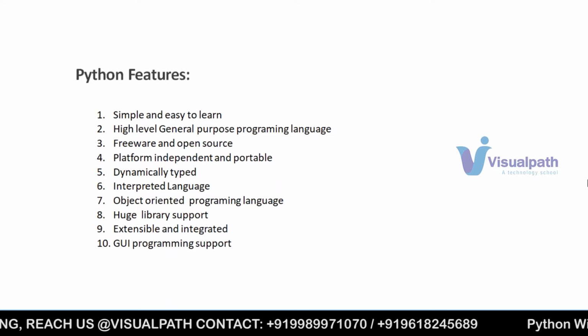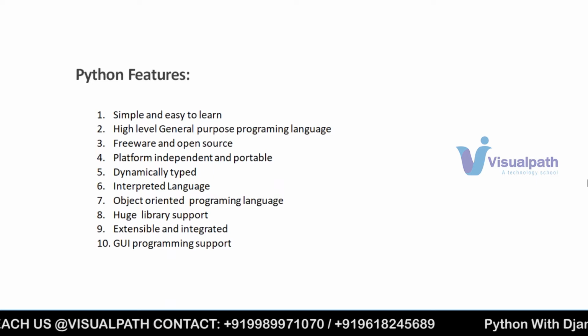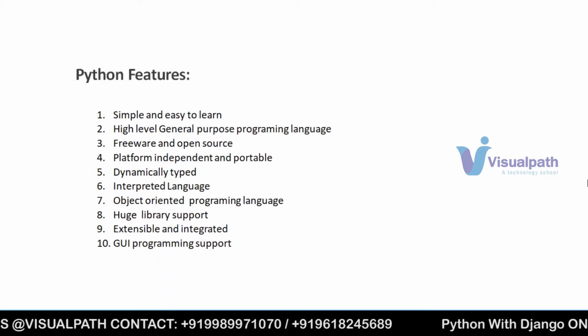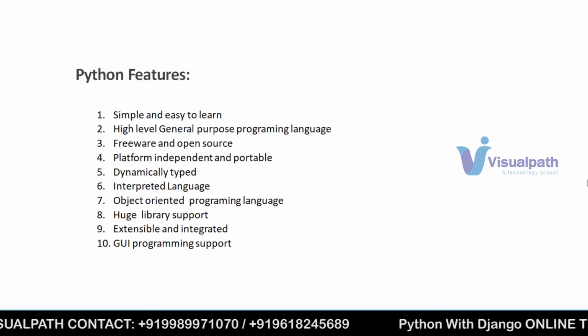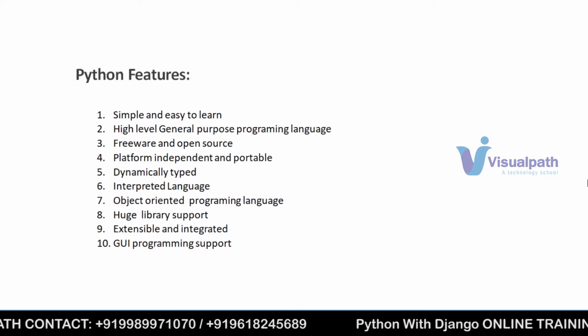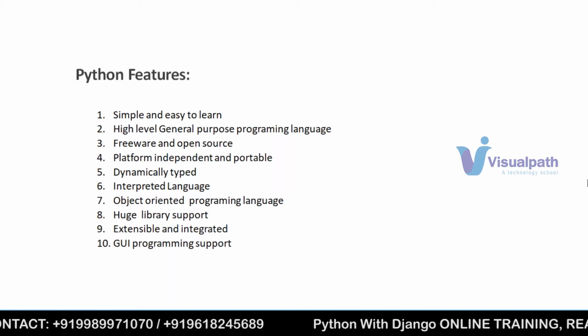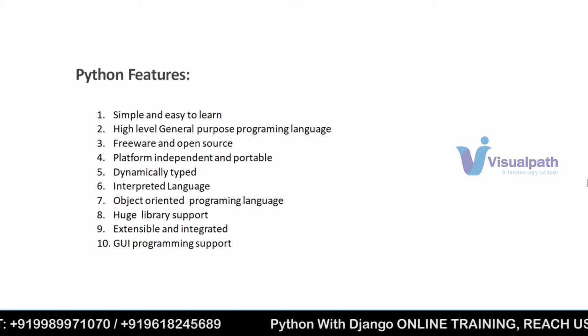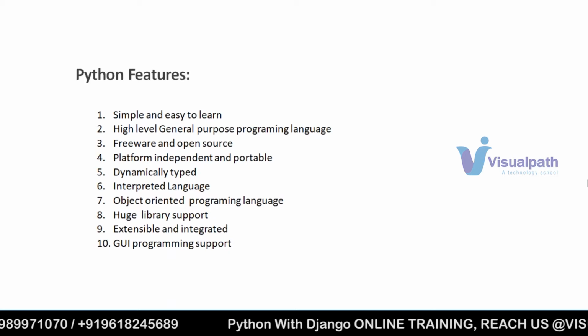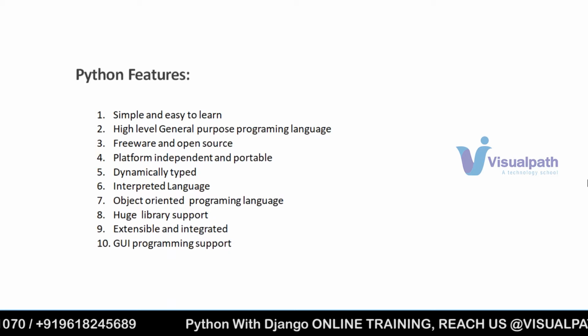So if you code on one platform, you can directly run the same code, the same file, the same project, on any other platform also. That is what we call platform independent. And we also call it portable. Portable means moving from one place to another place.